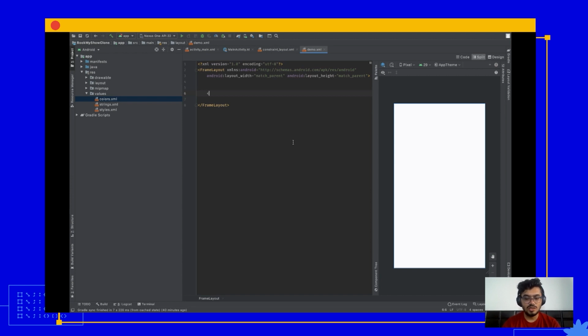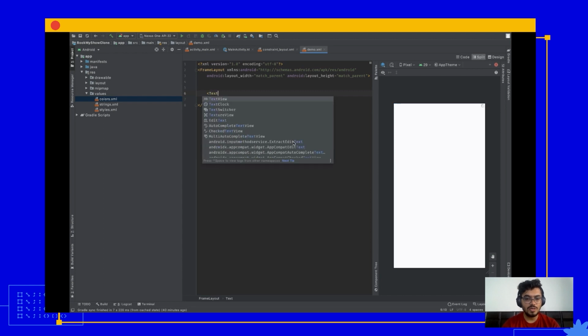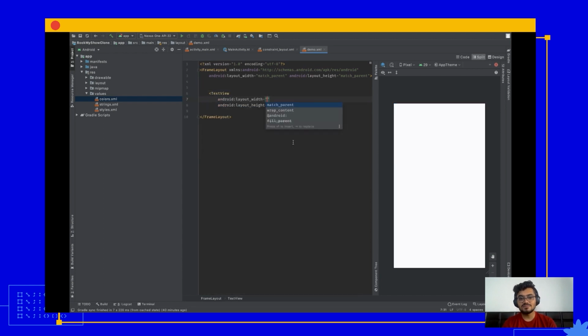The very first view we'll be talking about is the text view. Now text view, as the name suggests, you'll be using to render text on screen. As you can see here, as I typed text view, two attributes are there, which are layout width and layout height.